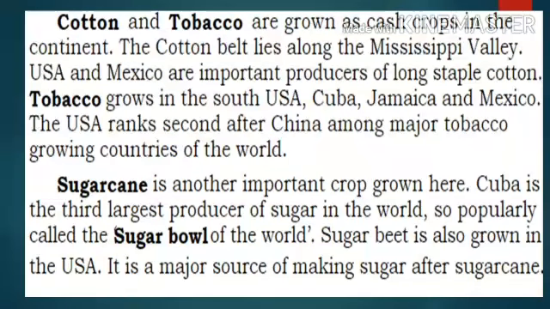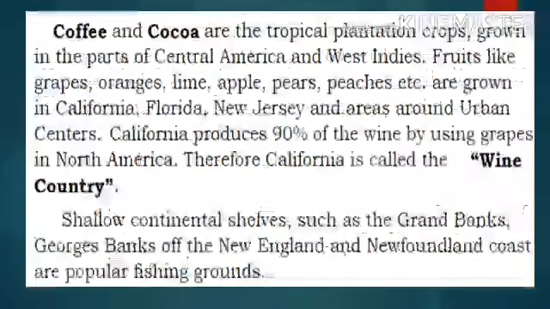Sugar beet is also grown in the USA. It is a major source of making sugar after sugar cane. You know that sugar is made from sugar cane.